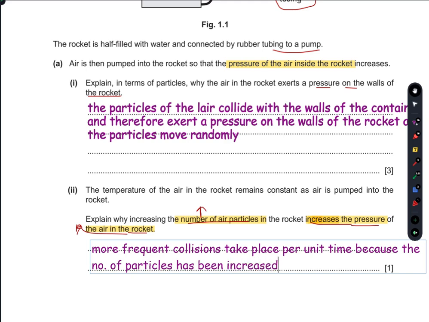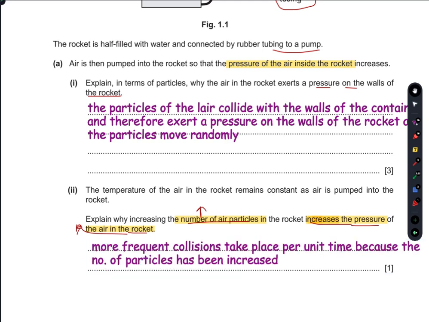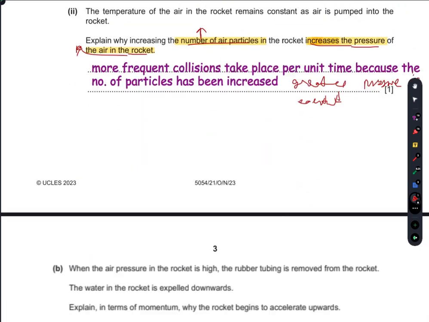So there are more successive collisions, and that's why a greater pressure is exerted. So that's your answer to part two of question A.